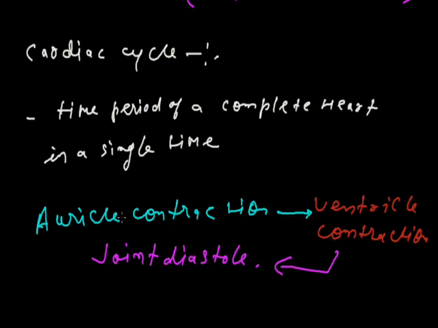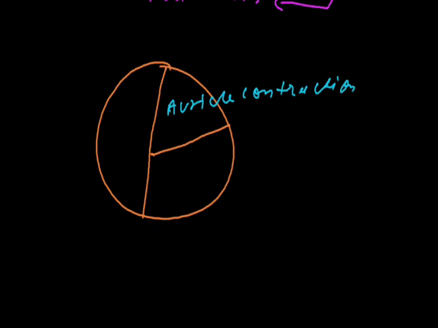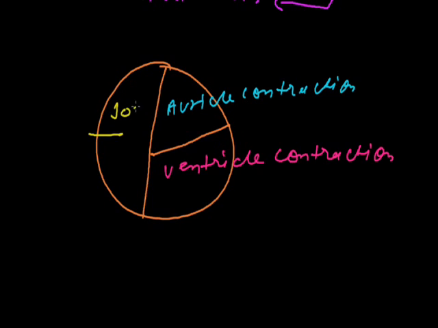And if I draw a circle here for the entire heart cycle, with the time, first what will happen, we know, is the auricle contraction. Second, there is the ventricle contraction. And third one, again very important, is the joint diastole.